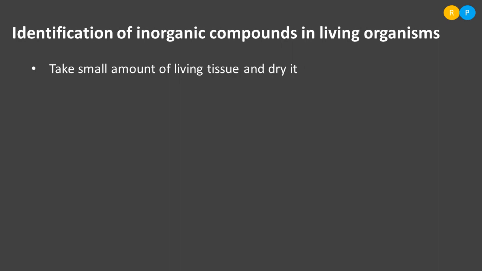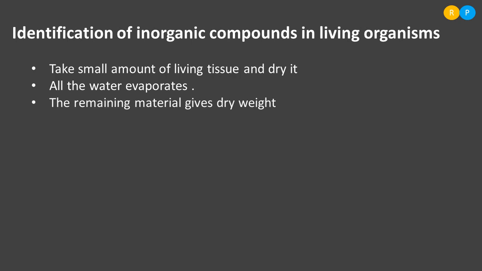When we dry the living tissue, the water in the tissue gets evaporated, right? Water is nothing but H2O, hydrogen and oxygen. So hydrogen and oxygen get evaporated when we dry the living tissue. After drying, we get the dry weight of the material, the remaining material obtained after drying.